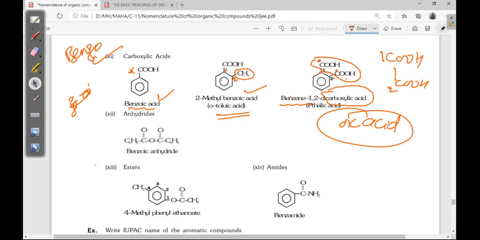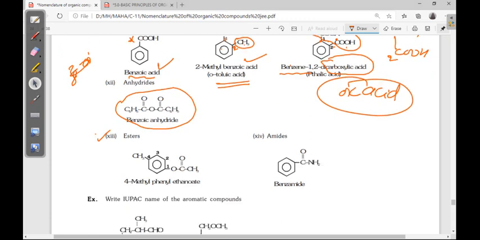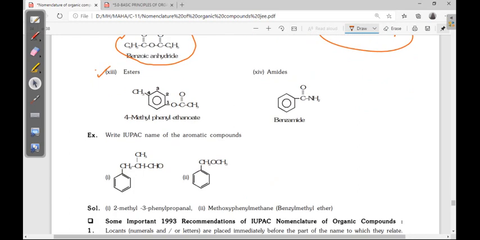Next, benzoic anhydride. Next, esters. Ester, alkyl alkanoate. Here CH3CO is the alkanoate part, and R C double bond O O R' has the alkyl. First we write the oxygen attached group. The oxygen attached group is this phenyl. Which phenyl? Methyl phenyl. Where is that methyl? 4-methyl phenyl ethanoate.